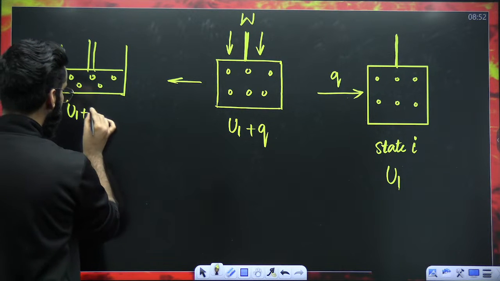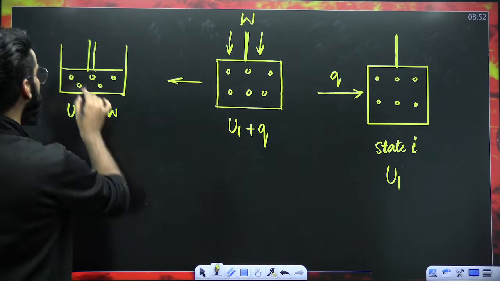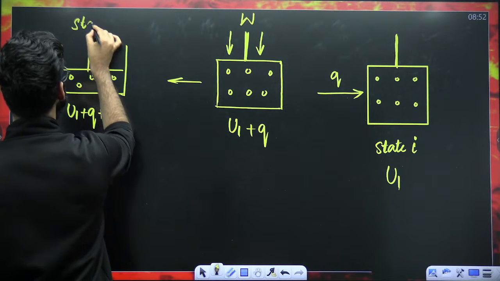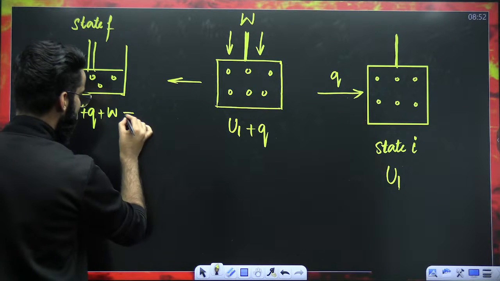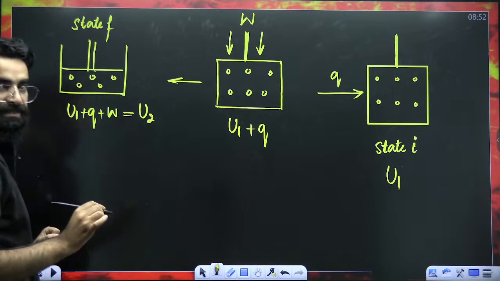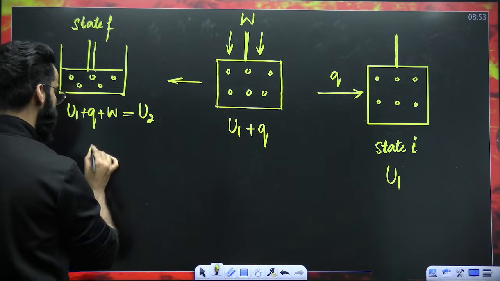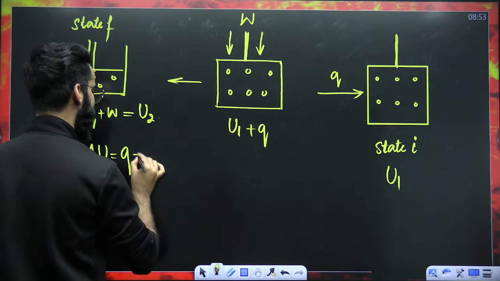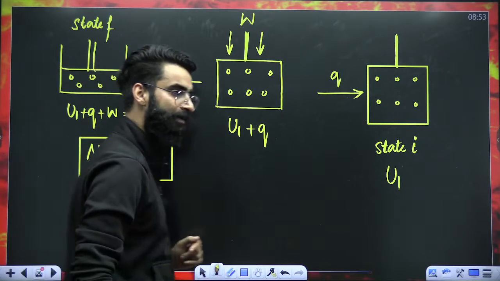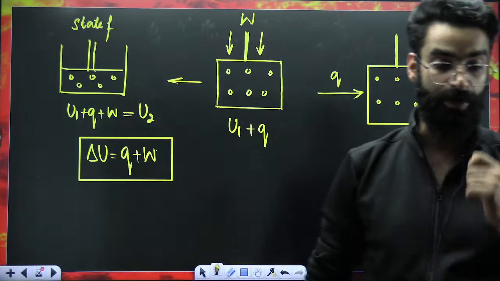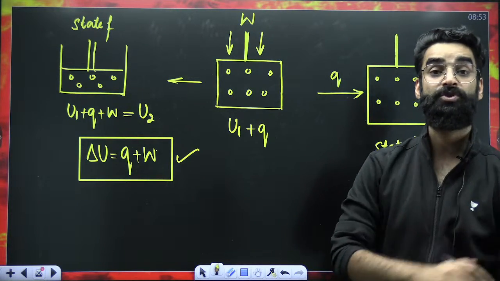It has to be U1 plus Q, and W amount of work was done on the gas. Right? I'm assuming this is the final state of the gas. So this whole term has to be the final internal energy of the gas. If I take U1 on that side, it's going to be U2 minus U1. U2 minus U1 is nothing but delta U. So delta U has to be equal to Q plus W. This is the mathematical formulation of the first law of thermodynamics, which you have to remember.